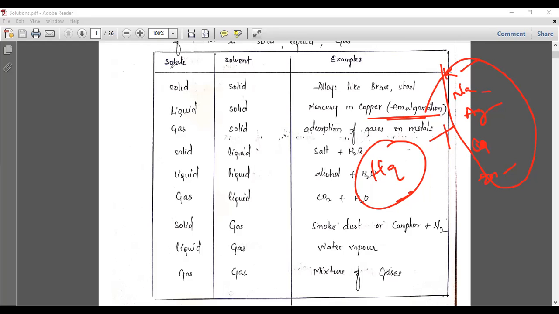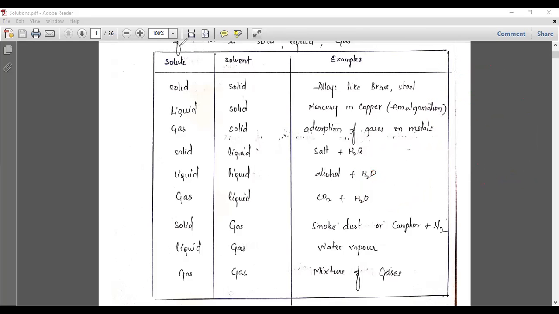Next, see here, the gas dissolved in a solid. That means the gas is a very small quantity and the solid is a larger quantity. An example is the adsorption of gases on metals. That is also a very simple example. You will study this adsorption of gases in colloids and surface chemistry.